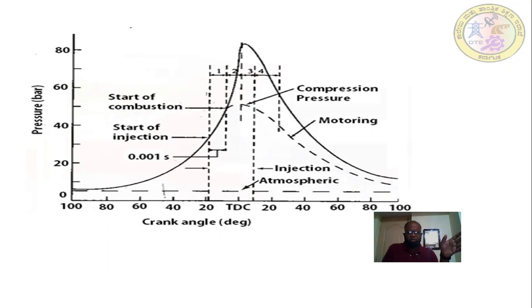Next, after burning. After this controlled combustion, as usual, there is after burning. The after burning is one and the same as that of the SI engine. What is that? After the power is developed inside the combustion chamber, all the particles will not burn. Some of the fuel particles will continue burning even as the piston moves towards the bottom dead center.